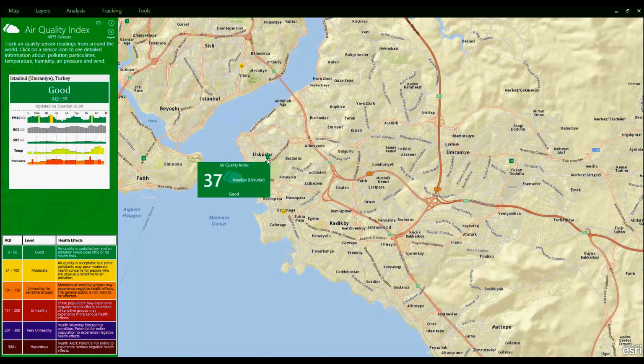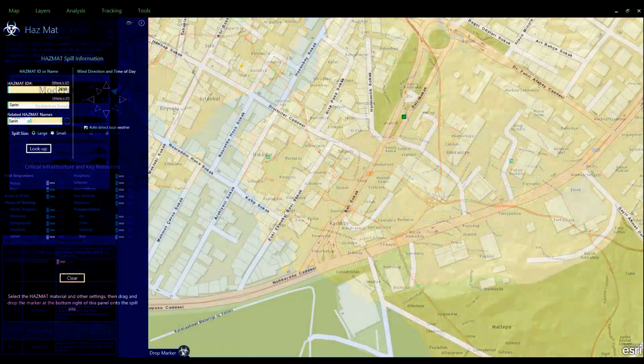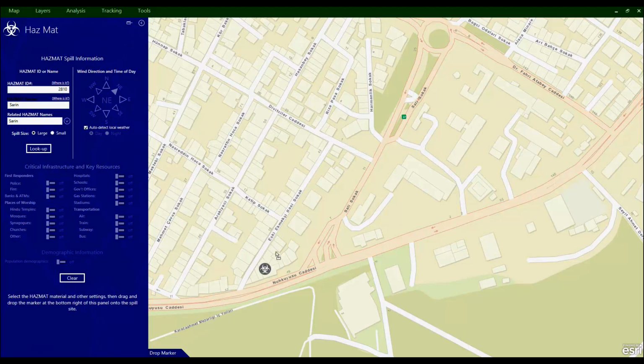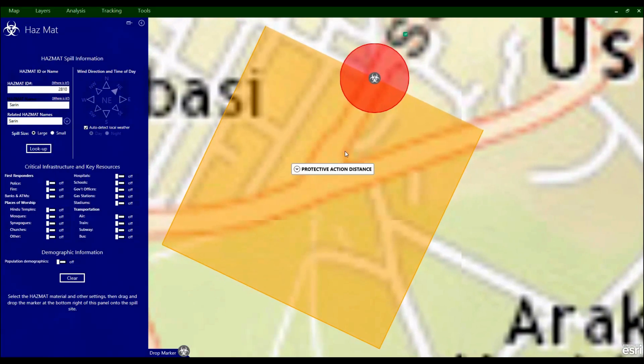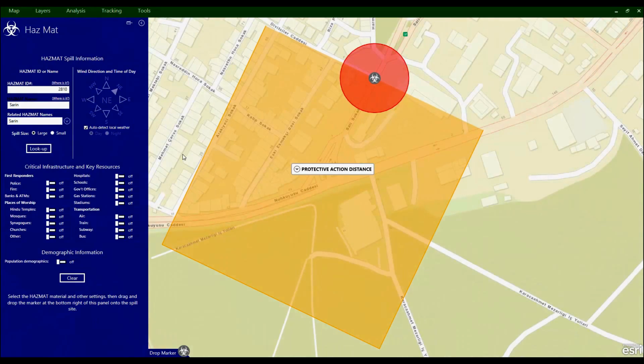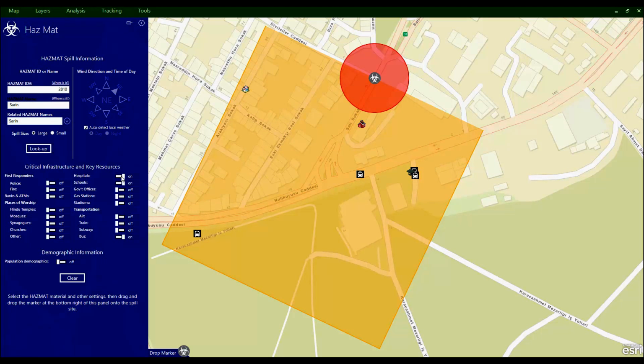If the incident involved the release of a hazardous chemical, an analyst might first consult nearby air quality sensors. Then, the software can compute a basic release plume that automatically accounts for the material released, the time of day, and the local weather. From that, a vulnerability assessment of critical infrastructure, such as transportation routes, schools, or hospitals, can help better coordinate all agencies responding to the threat.